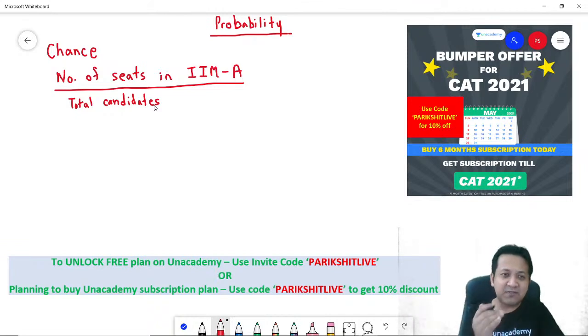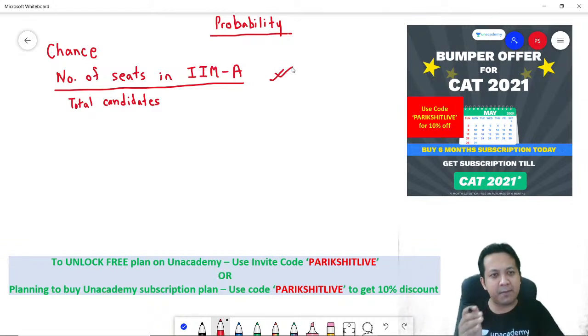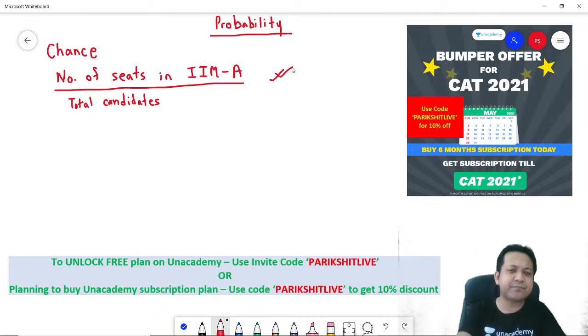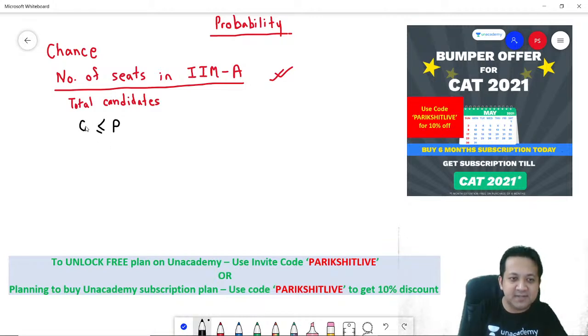Now, this number would obviously vary depending on your preparation level and a host of other factors. But in an unbiased world, this is your probability: number of seats in IIM Ahmedabad divided by total candidates who write the CAT exam. Correct? Now think about it. Probability is nothing but a chance. So if it is a chance, can I say probability will definitely have to lie between 0% and 100%? Will you agree on this?